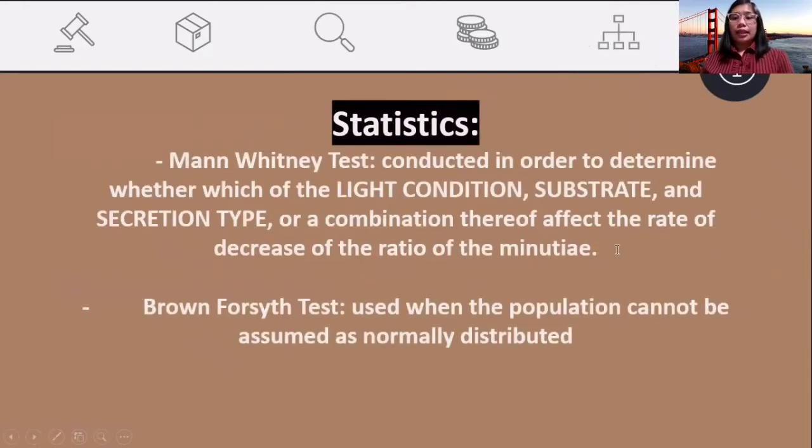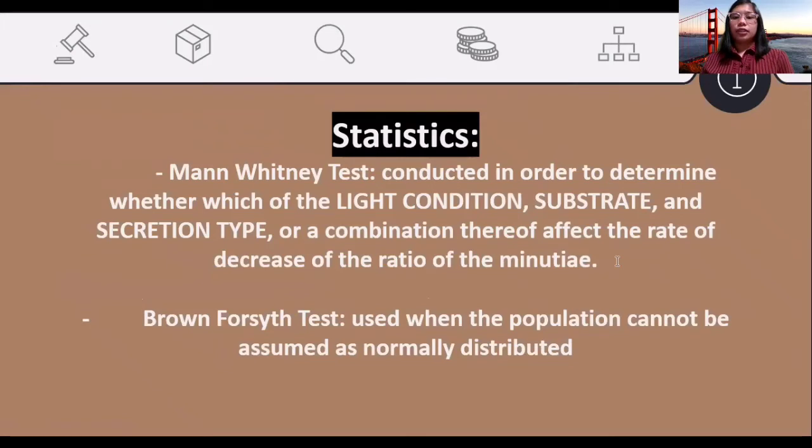For the statistical tests that we utilize, first is the Mann-Whitney or the Wilcoxon rank-sum test. It is a non-parametric test that is used on 2 samples that are independent of one another. It's specifically conducted in order to determine which of the light condition, substrate, and secretion type, or a combination thereof, affect the rate of decrease of the ratio of the minutiae. And the second one is the Brown-Forsythe test, which is used when the population cannot be assumed normally distributed.